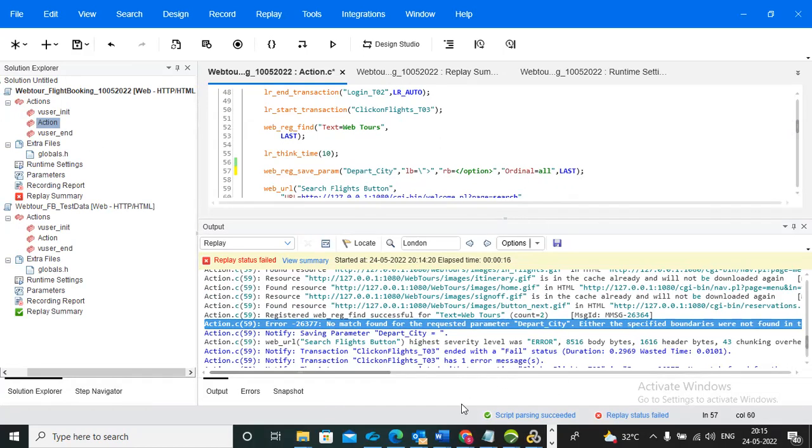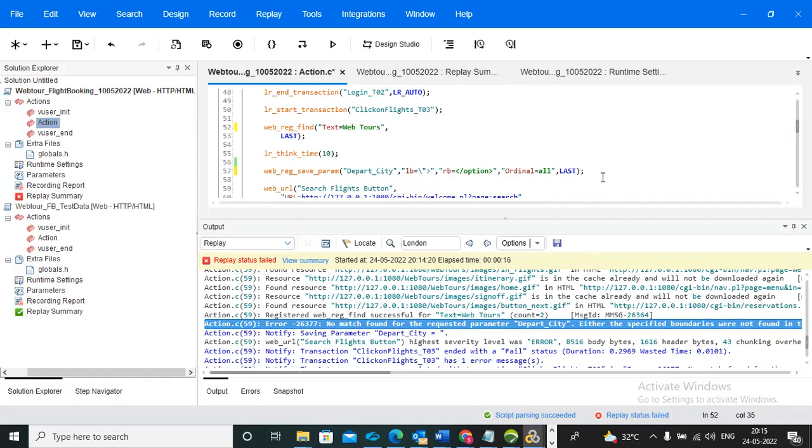And you need to check the parsing also. For example, if you enter some value here, your script parsing status will be failed. Everyone can see the replay status will be failed and script parsing will be failed. It means by mistake in our script you entered a comma or something, and then you are unable to find where it is.